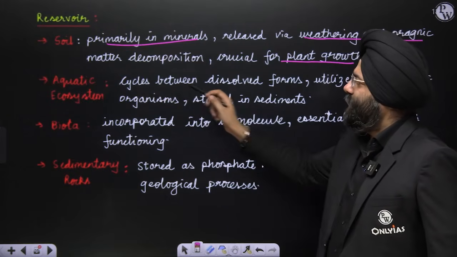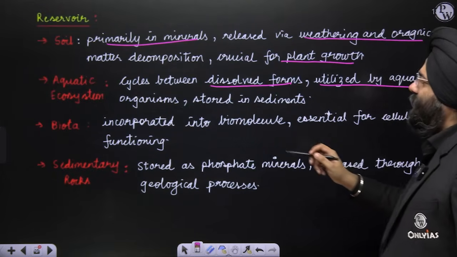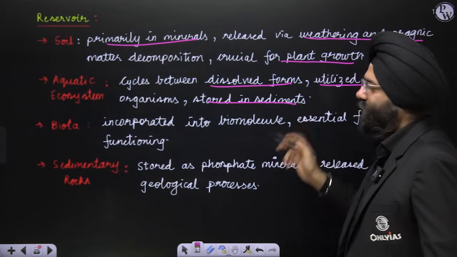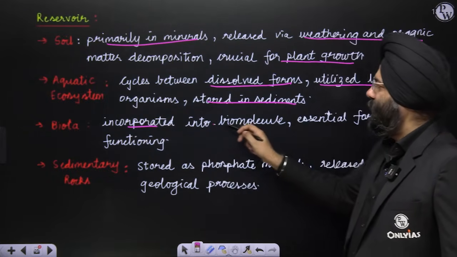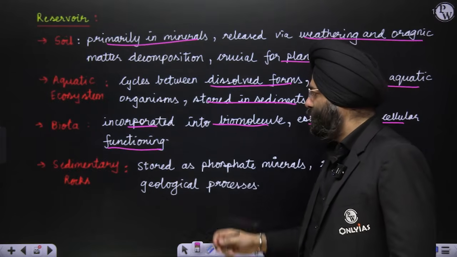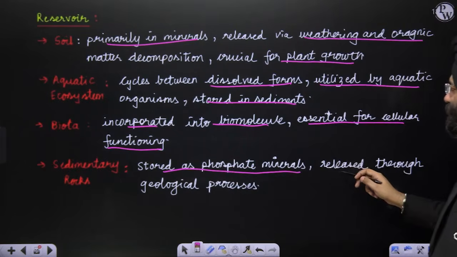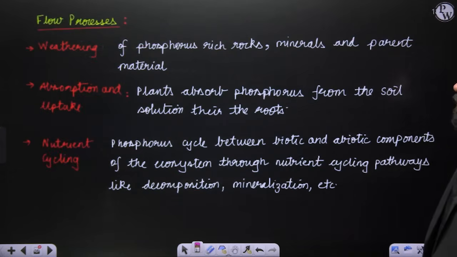Aquatic, cycles between dissolved form and utilized by aquatic organisms and stored in the sediments. Biota means living organisms, incorporated in the biomolecule, essential for cellular functioning. Sedimentary rocks also you will realize stored as phosphate minerals released through geological processes. Clear? Okay, these are the reservoirs.